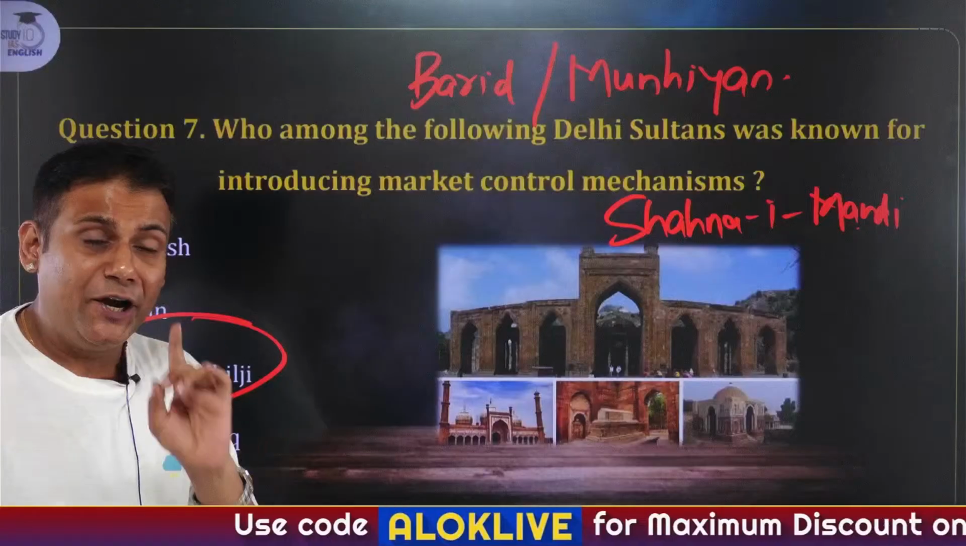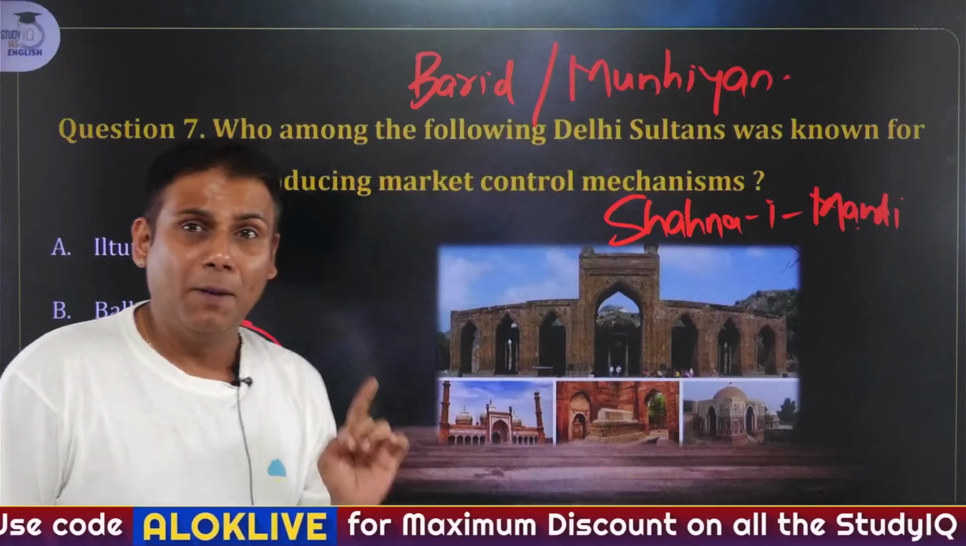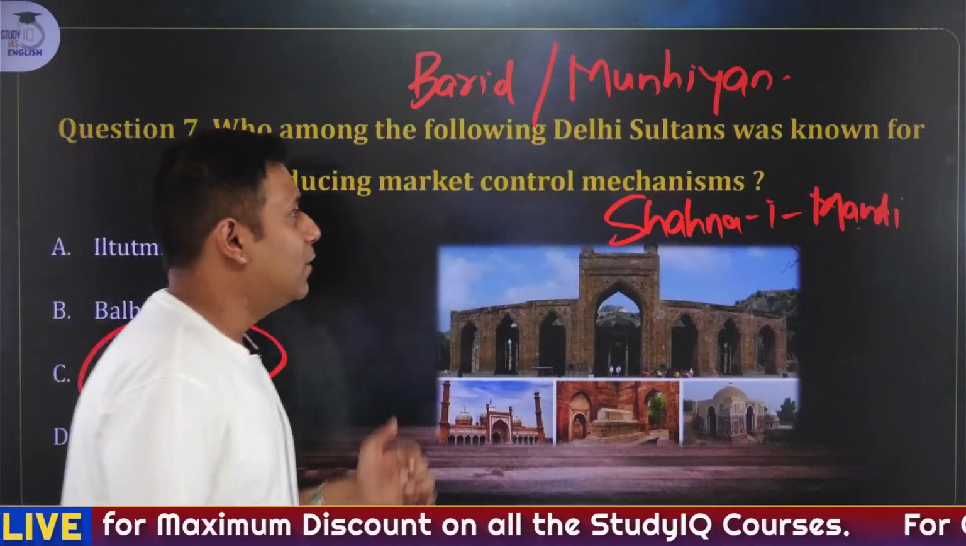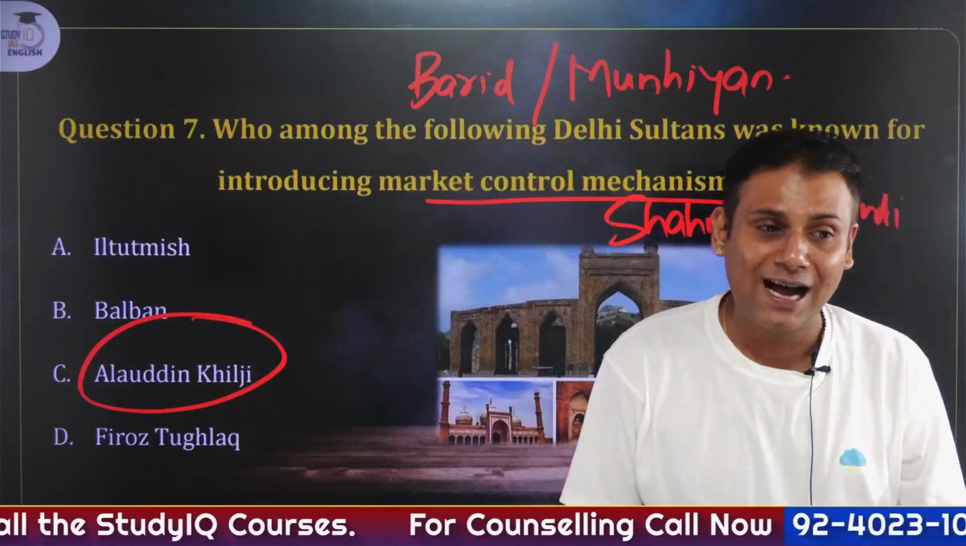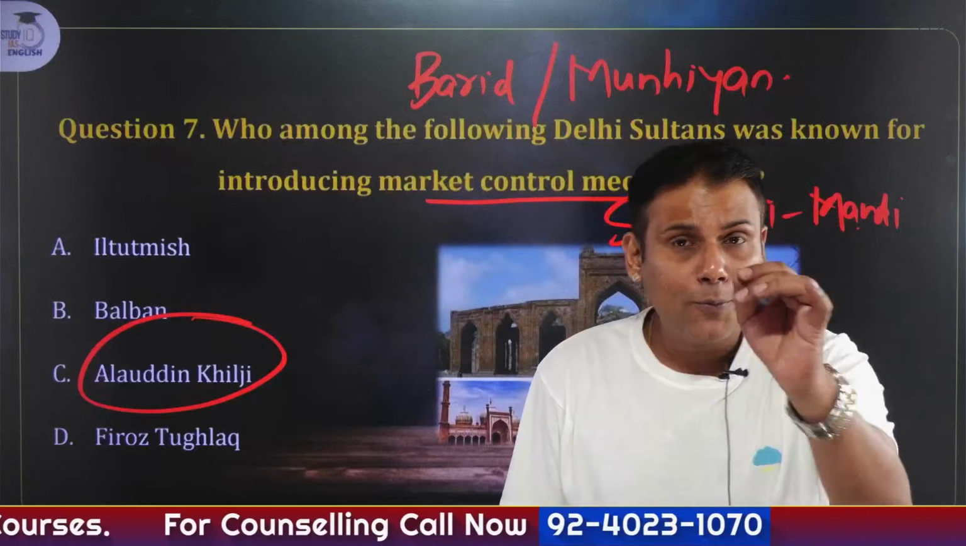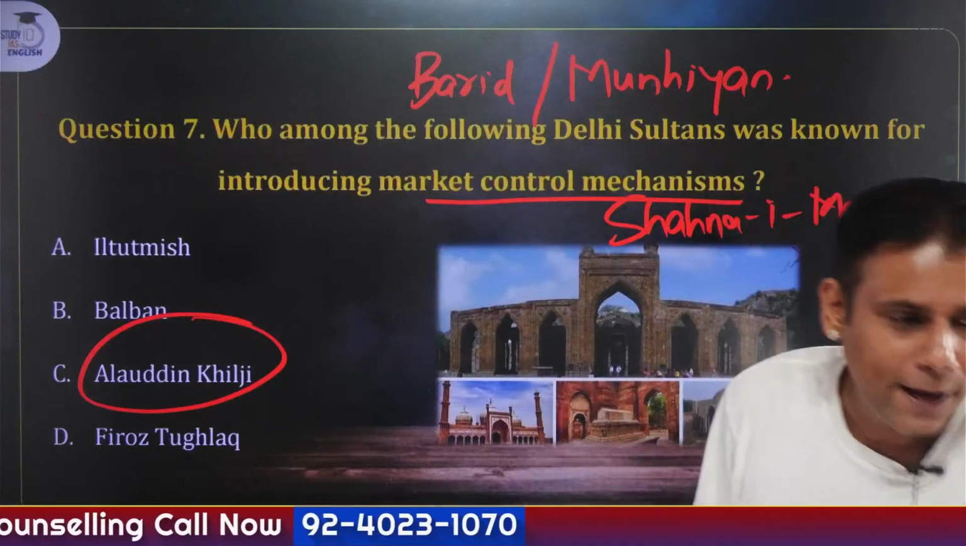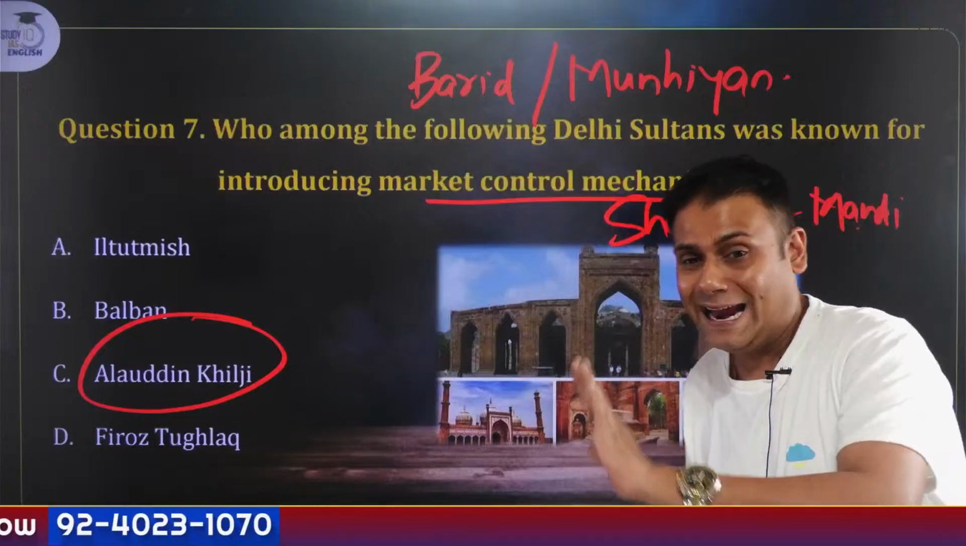You can watch the video on Alauddin Khilji that I've created in the playlist. Okay, so the first person to come up with a market control mechanism was Alauddin Khilji. That is the answer to this question. Hope you understood. Okay, now let's move ahead.